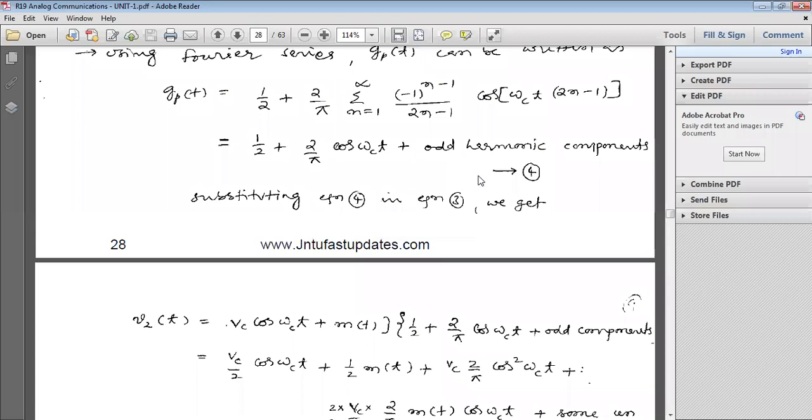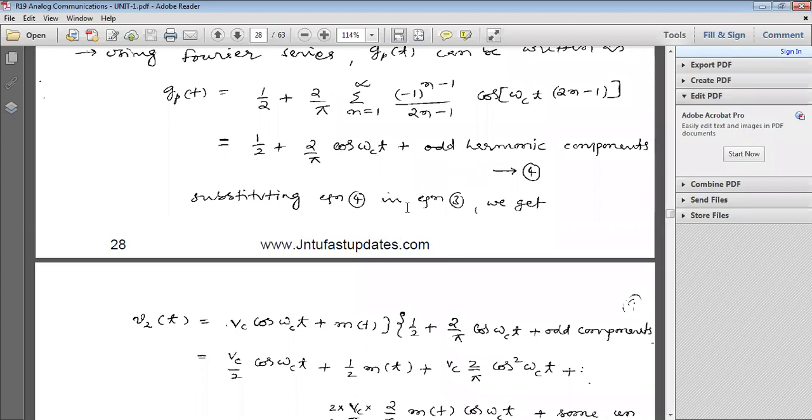Now consider it as equation number 4. All of you must do the derivations in your notes. So 1 by 2 plus 2 by pi cos omega ct plus odd harmonic components. For even values, it becomes 0.